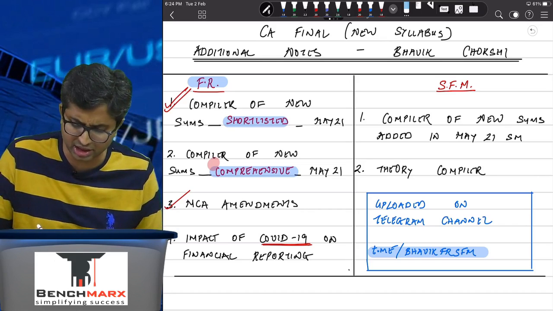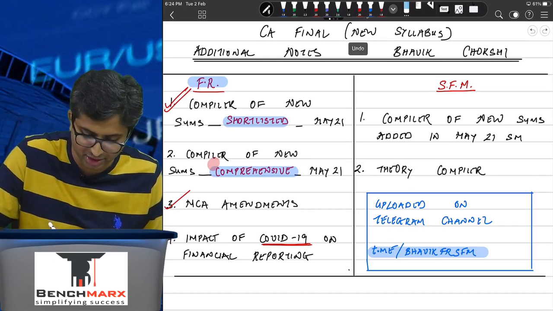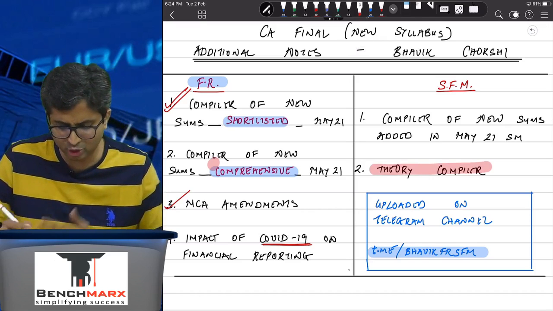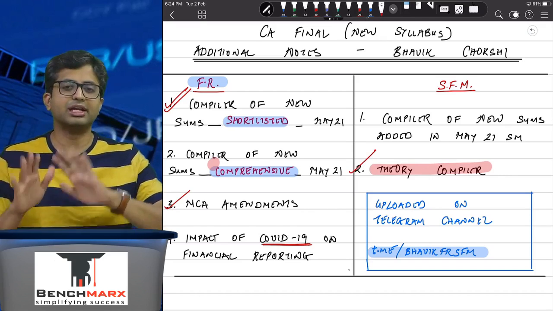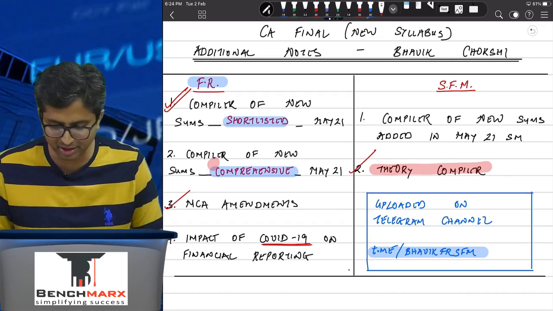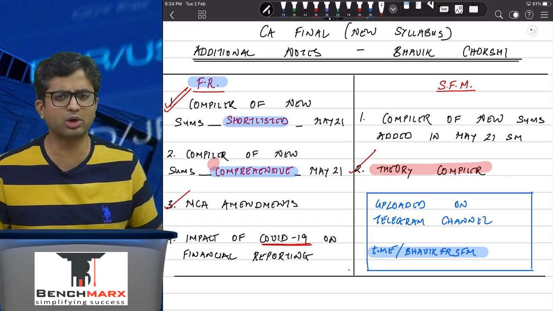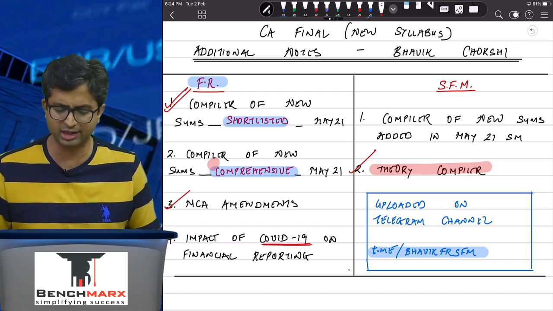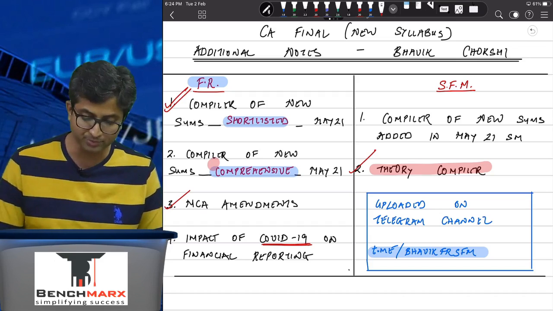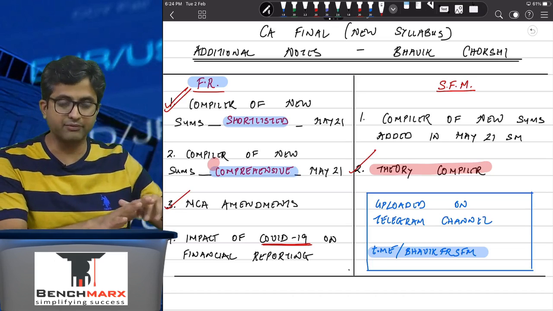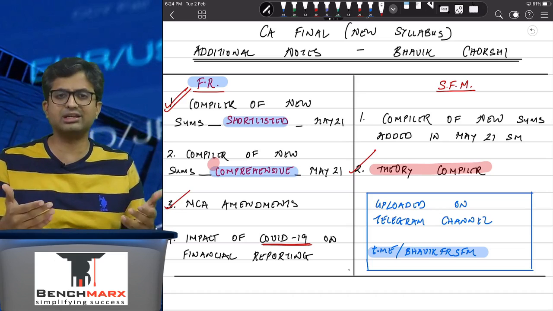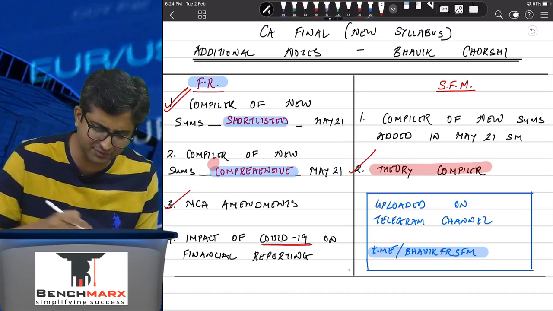And lastly is the theory compiler. This is quite helpful. If you have ignored theory and put it on the back burner, this is around a 4-hour video that I've already put on YouTube, and along with this compiler it should really help you. So along with the notes that you would already have, take these as add-ons.